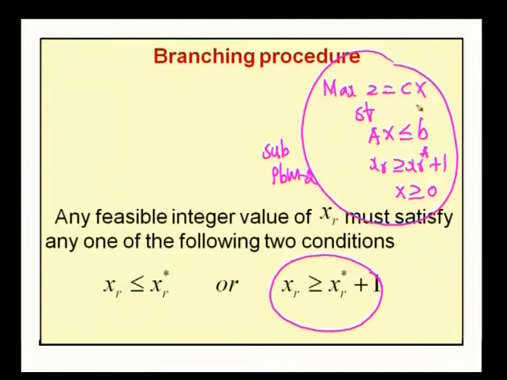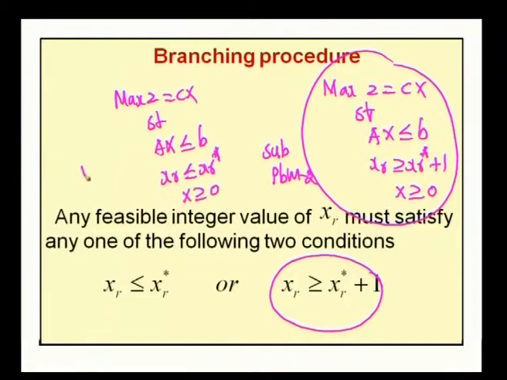Sub problem 2 is maximize z equal to cx such that ax less than or equal to b, xr greater than or equal to xr star plus 1, x greater than or equal to 0, and sub problem 1 is maximize z equal to cx such that ax less than or equal to b and xr less than or equal to xr star, x greater than or equal to 0.